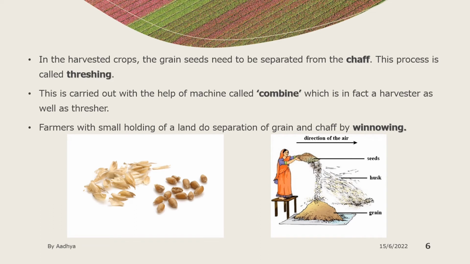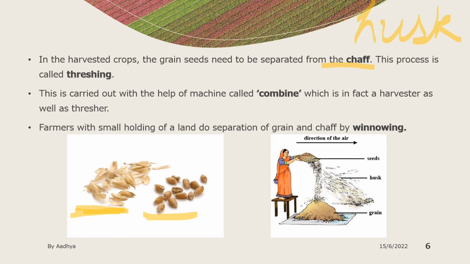In the harvested crops, the grain seeds need to be separated from the chaff, and this process is called threshing. Now, what is chaff? Chaff is the covering of the seeds, or you can say chaff is husk. Right? So when you separate the covering of the seeds, the chaff or husk, from the seed grain, this process is called threshing. This is the chaff and this is the seed grain. This is the separated chaff.